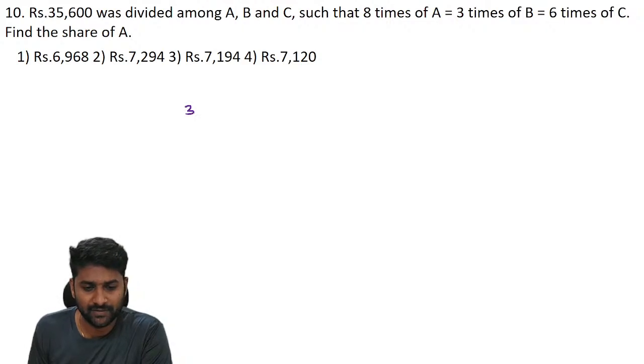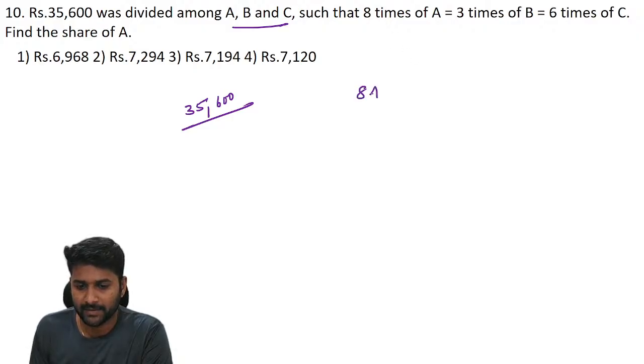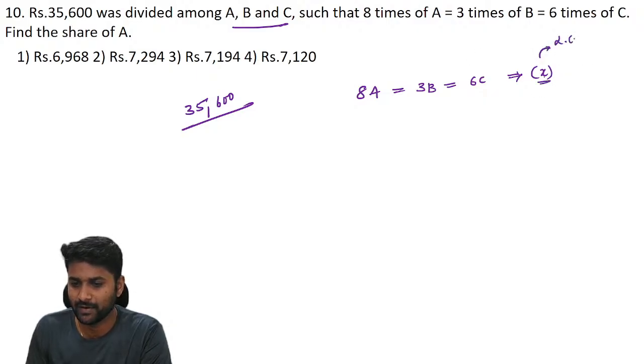Now we have to divide 35,600 rupees among A, B, C. Now 8 times of A is equal to 3 times of B is equal to 6 times of C. You know that this is the value of X. Instead of X, my suggestion is to take the LCM of 8, 3, 6. LCM of 8, 3, 6 is 24 units.